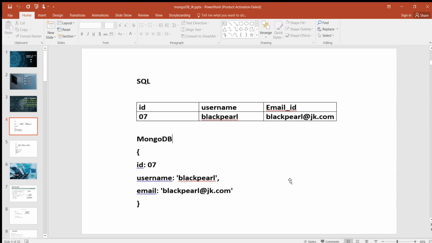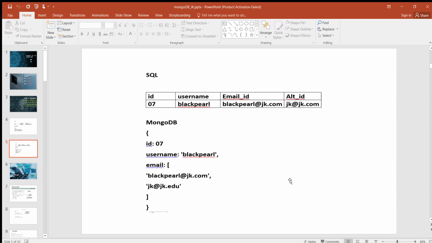Suppose you have multiple email IDs, you create one separate table for all your email IDs, or you create another column in this table. Second example, we added another column, alternate ID, jk at jk.com. The same thing can be appended in MongoDB. Like email addresses, and we can insert two email addresses in square brackets, right? And just like that, you have created an array of email addresses and solved your problem.